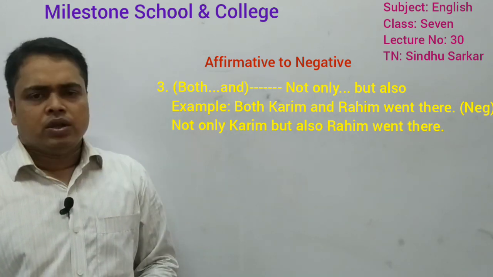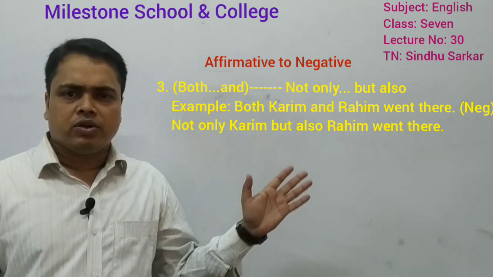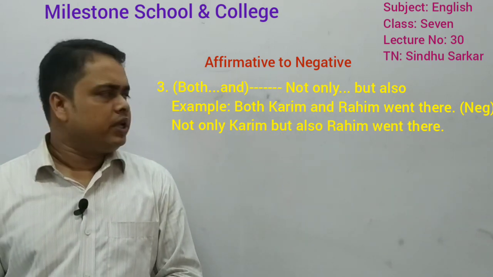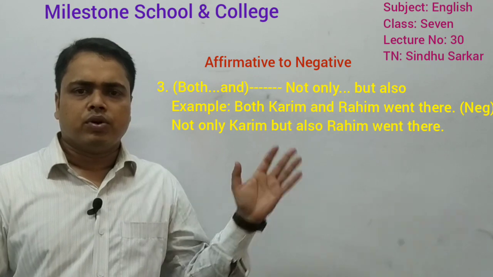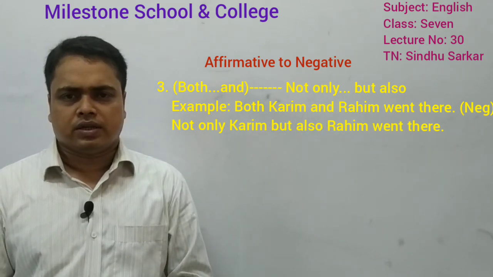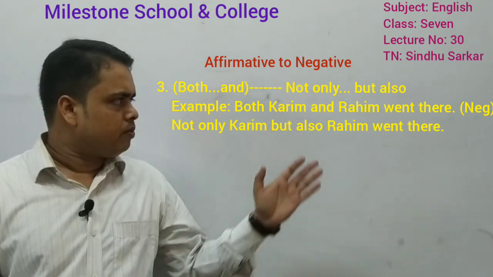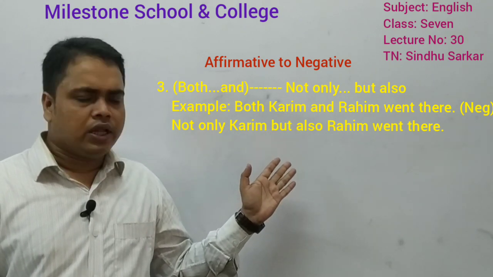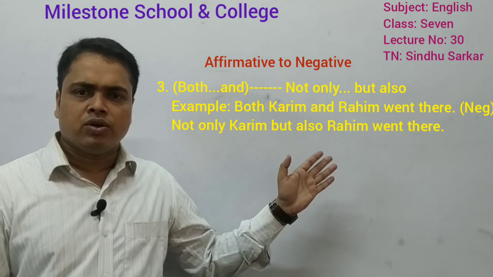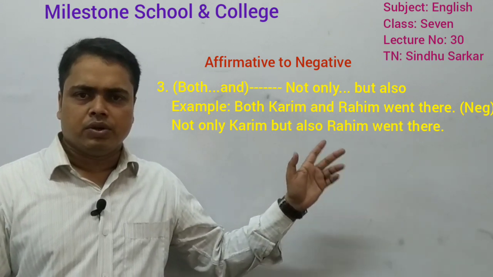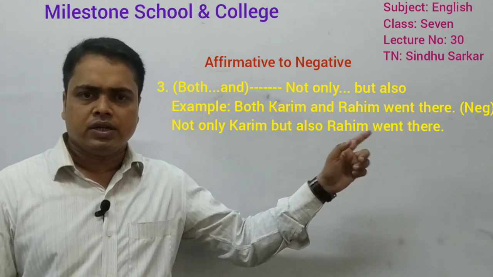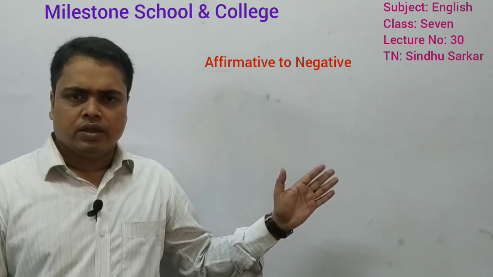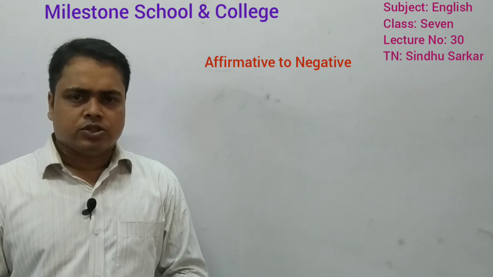So, look at the example, then it will be very much clear to you. Both Karim and Rahim went there. Instead of both, we have to use not only. Not only Karim but also Rahim went there. You are getting both and, so you have to use not only but also. Okay. I think it is clear to you.